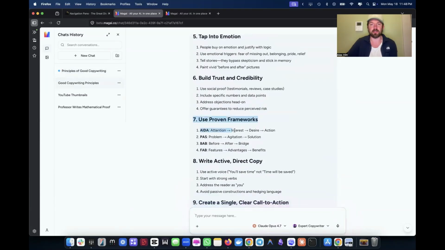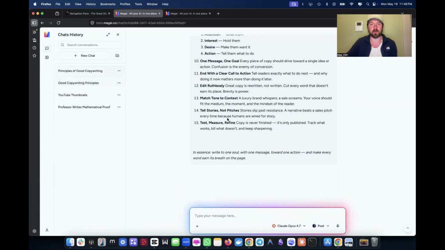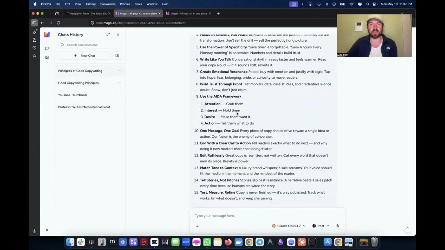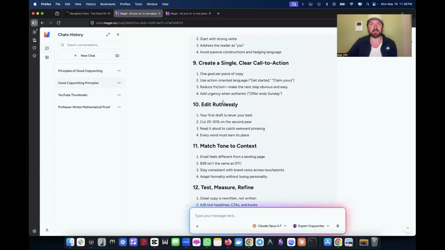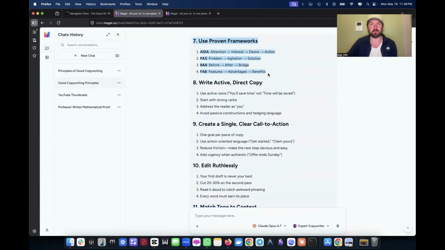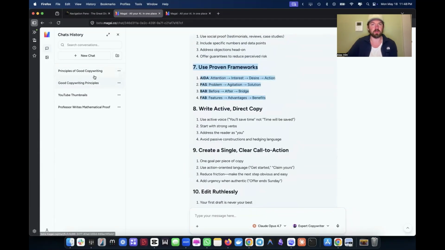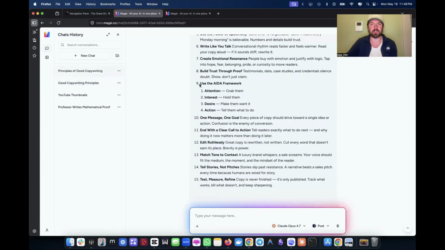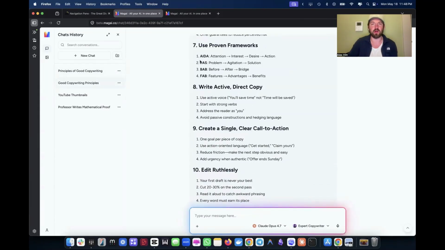So let's look at this, use frameworks. Let's see if that was also put into this one here. So it did, but you see how it actually created a little bit different there? It actually gave us this different acronym, right? So it says use proven frameworks, and it has the frameworks broken down there, but this framework isn't as detailed. So that's one thing that you notice briefly, that this is giving you a little bit more of a detailed breakdown. It's coming from the same model, but the persona is a little bit different.